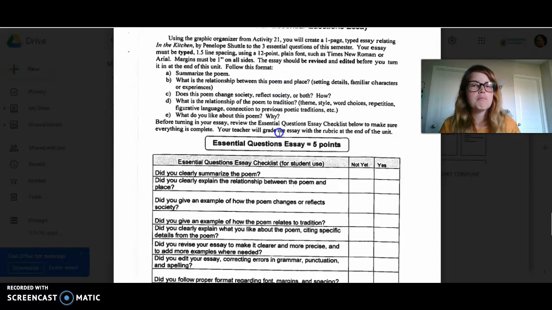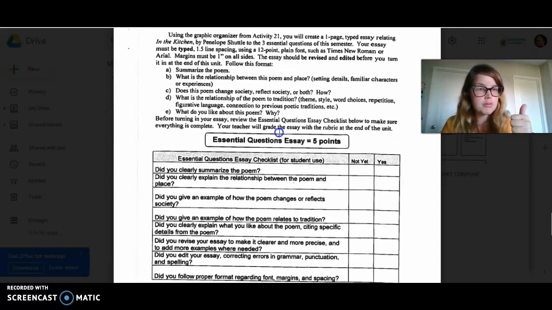So your main things you're going to be doing are summarizing the poem, discussing the relationship between the poem and the place, whether this poem reflects or changes society, or both, and how, what the poem's relationship to tradition is, and then what you like about the poem and why. Don't say you don't like anything about the poem. Find something to like, okay? Somebody poured their heart and soul into this. Be respectful. Try to figure out something.